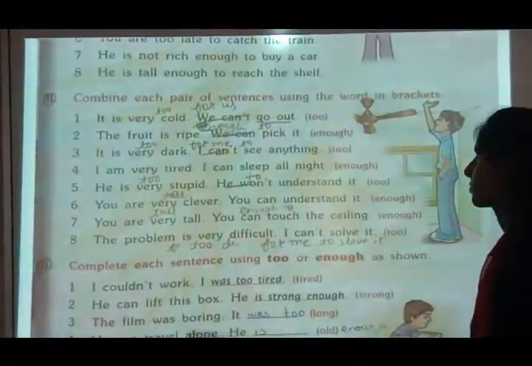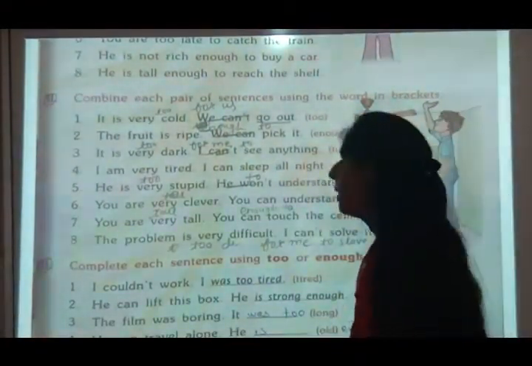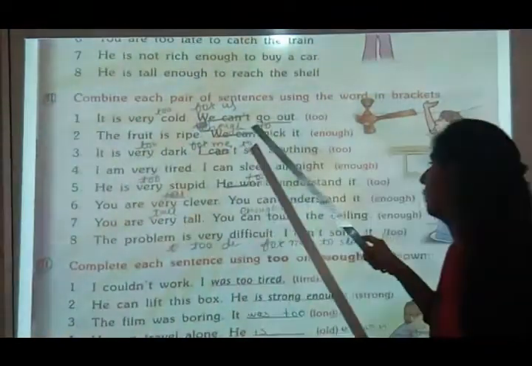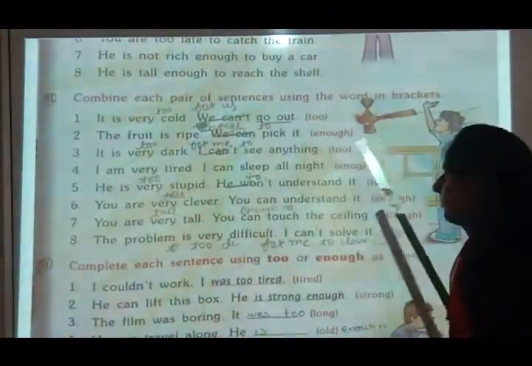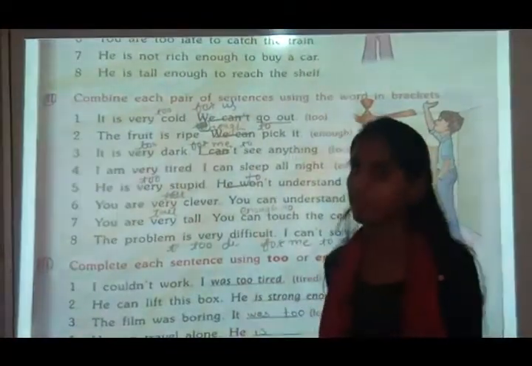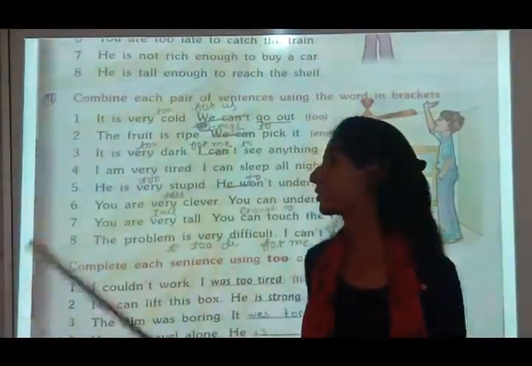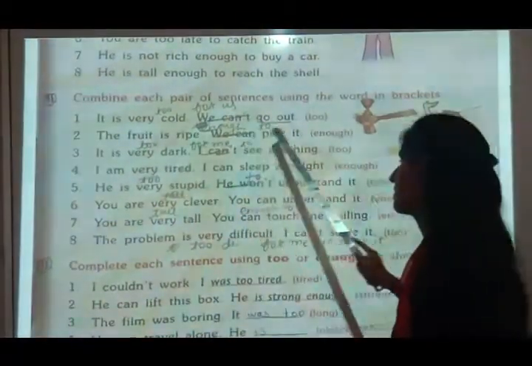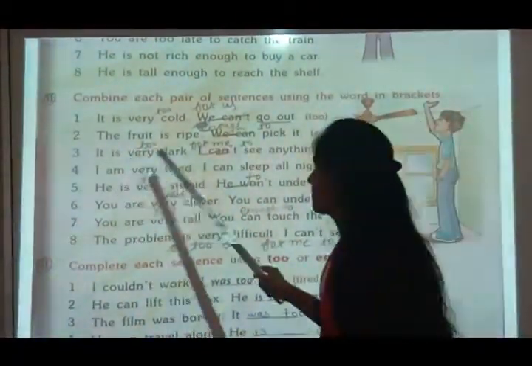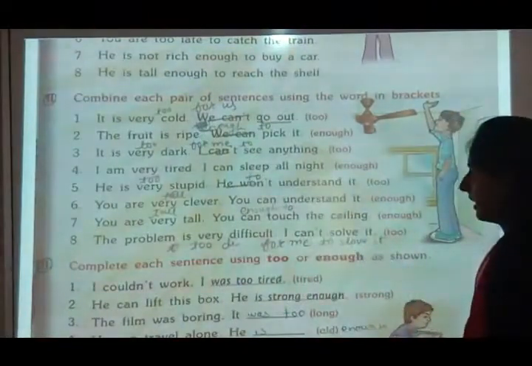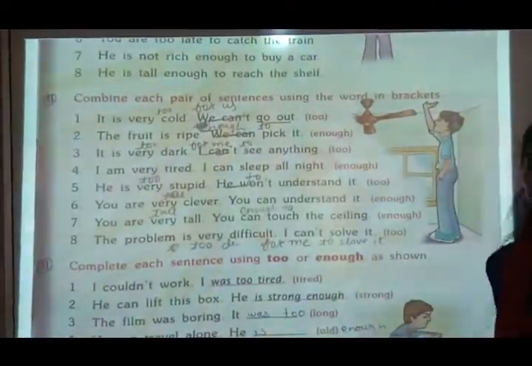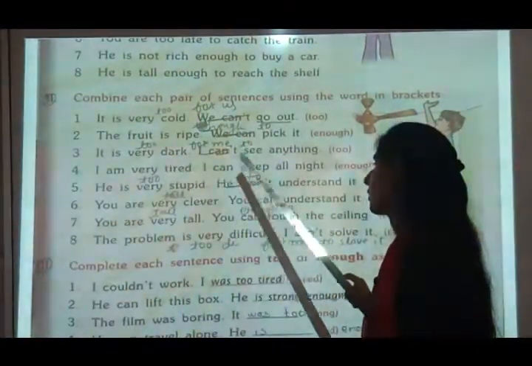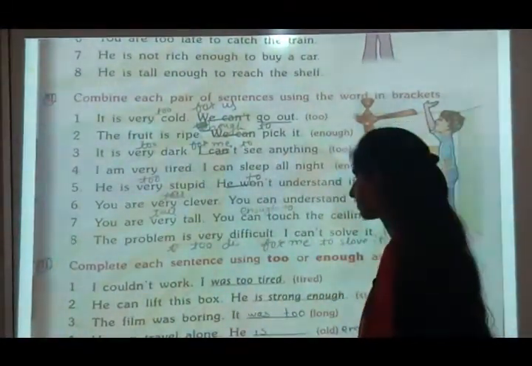Now combine each pair of sentences using the word in brackets. You have to combine these sentences. It is very cold, we can't go out. See here, can't is there, then we will use too. It is understood. So it is too cold for us to go out. It is very dark, I can't see anything. So the sentence is in negative form. Too will come. It is too dark for me to see anything.